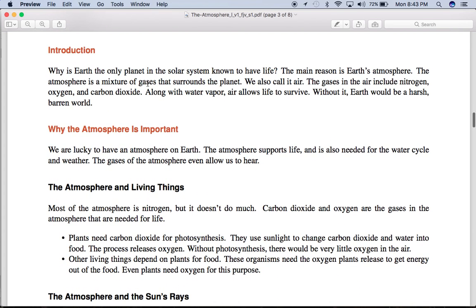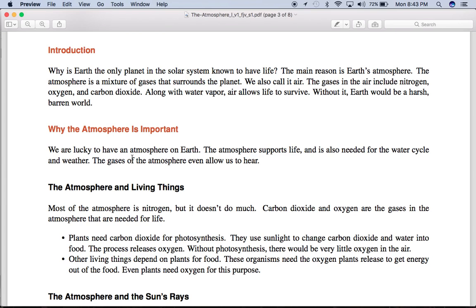Why is Earth the only planet in the solar system known to have life? The main reason is Earth's atmosphere. The atmosphere is a mixture of gases that surround the planet. We also call it air. The gases in the air include nitrogen, oxygen, and carbon dioxide. Along with water vapor, air allows life to survive. Without it, Earth would be a harsh, barren world.